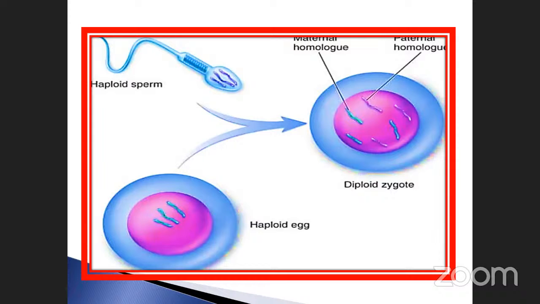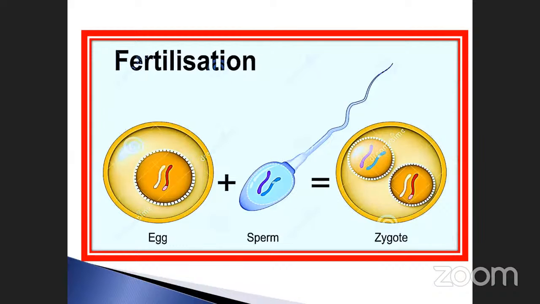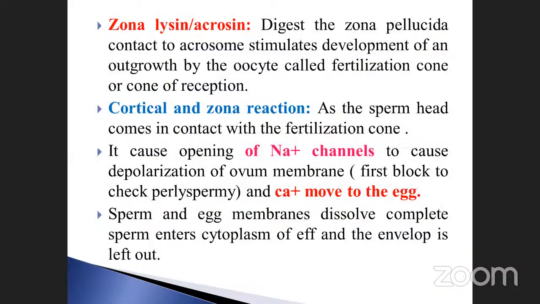After the fertilization, what are the events which occur? That we are going to discuss here. We already discussed that many enzymes are also involved in this process to penetrate the sperm into the egg.